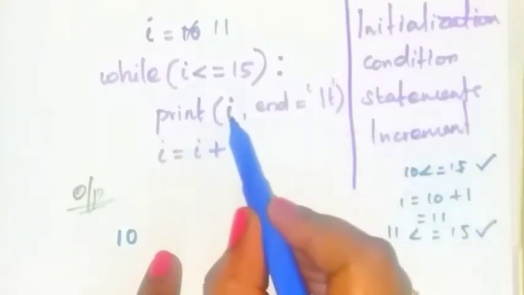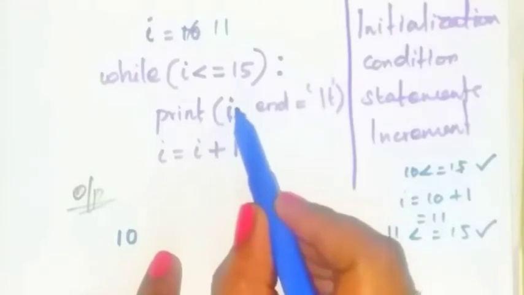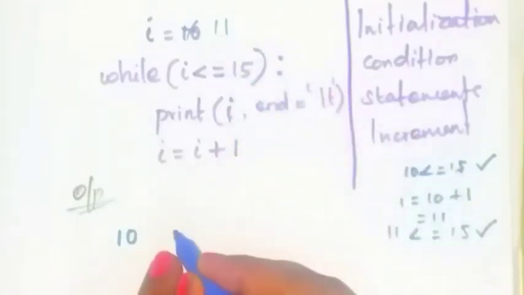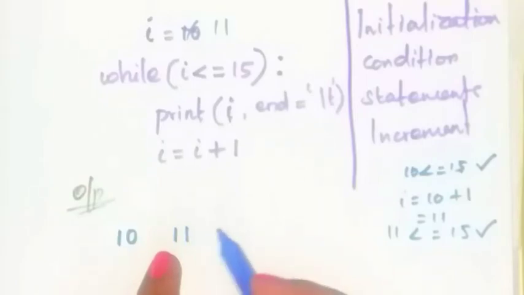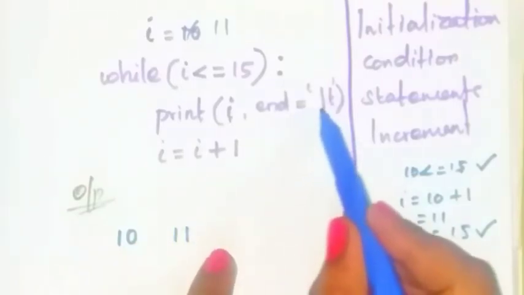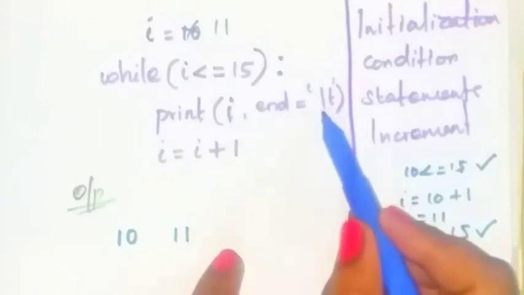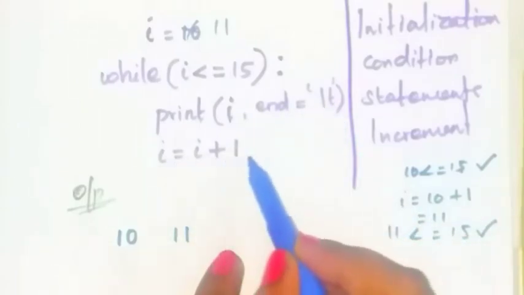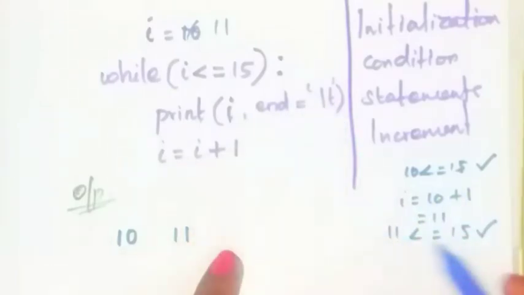Then you have to print I. What is the value of I now? 11. So here write 11. Next give some white space because end is equal to slash t. And next I is equal to I plus 1. Now what is the value of I? 11. I is equal to I plus 1 means 11 plus 1, which means 12.